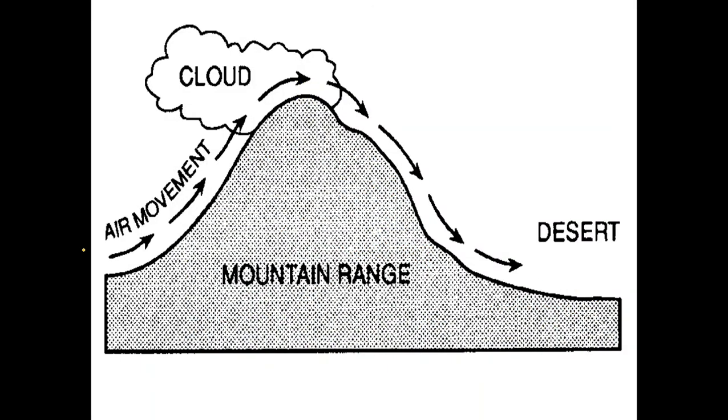Right here we can see it, on our left side over here, this is the windward. And I apologize, I don't know why it's doing that. And on the other side, we have the leeward side of the mountain. And my handwriting is terrible. I apologize again.